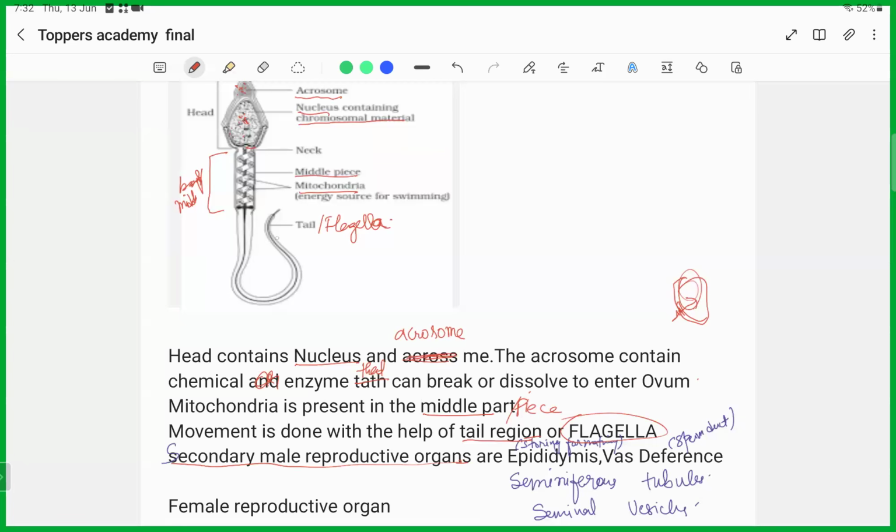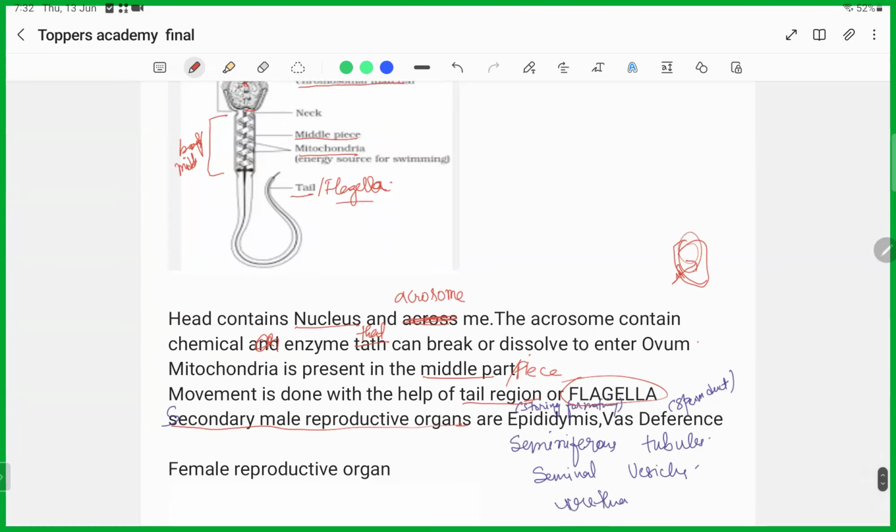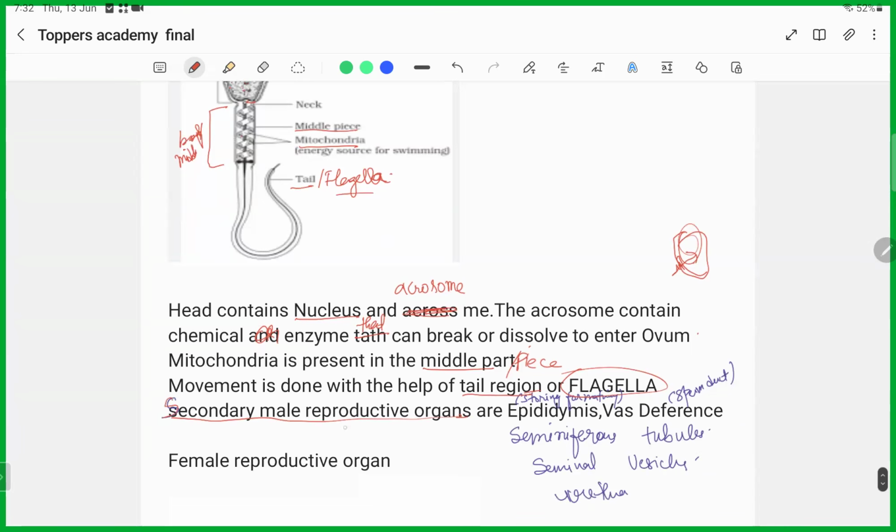So the movement of the sperm is done with the help of this tail part, the flagella. Like we discussed, the male reproductive organs include the epididymis. The function of the epididymis is to store the sperm. The immature sperm formed will be stored in the epididymis,